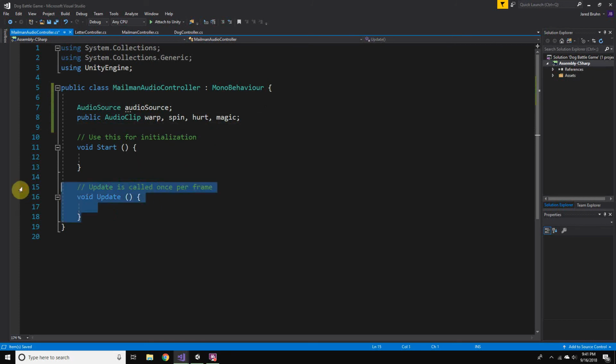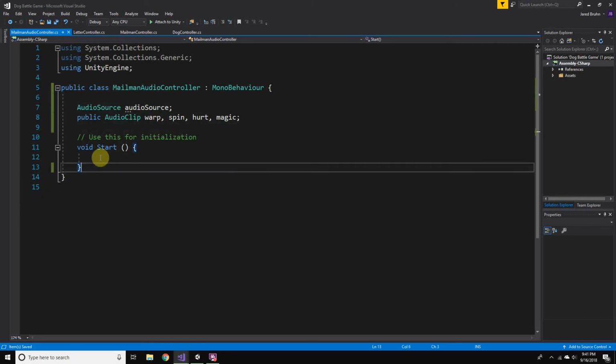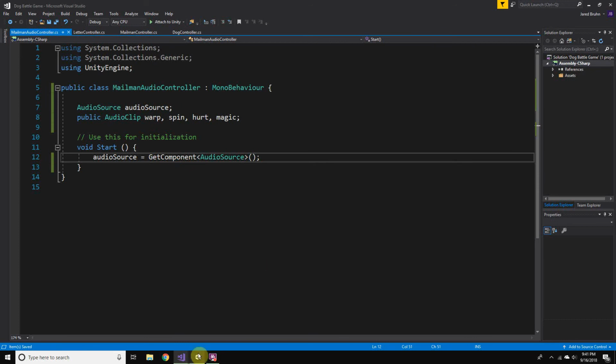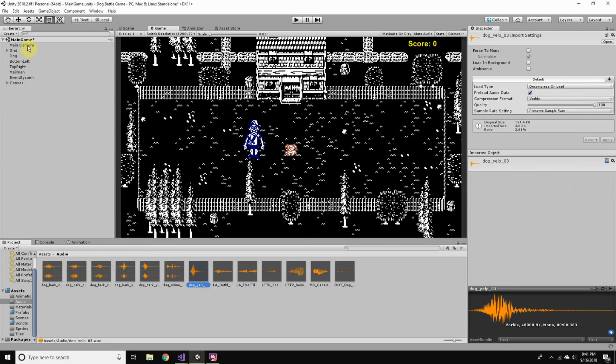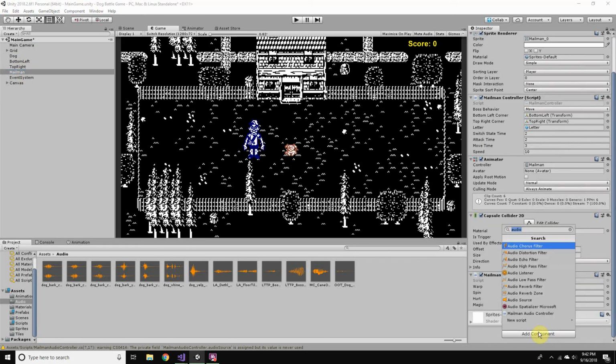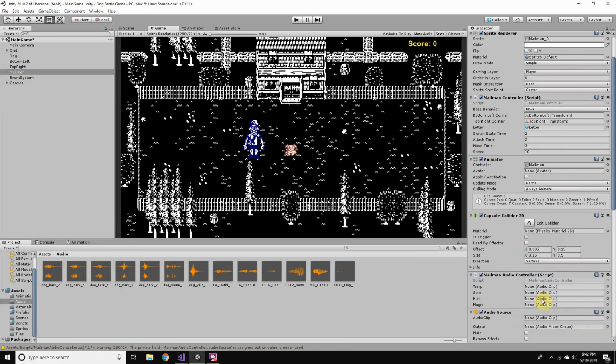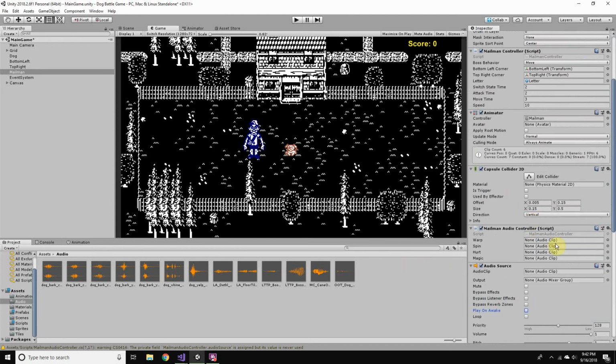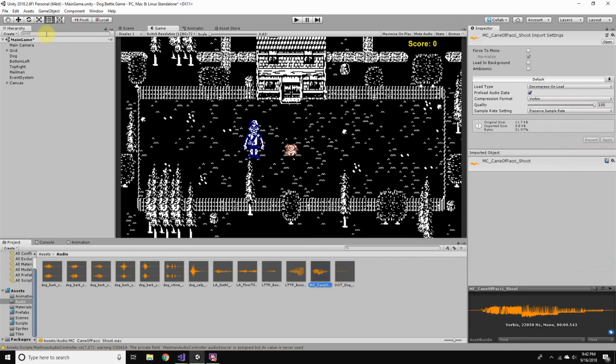We won't need update because this is all going to be functions that we call through the animations. But we do want to declare what our audio source is, and that is the audio source that is attached to this game object, so get component audio source. Make sure we actually have an audio source attached to the Mailman. So we go back into Unity and add a component audio source here. We don't have to play anything on awake, but now we can plug in our warp, spin, hurt, and magic sound.